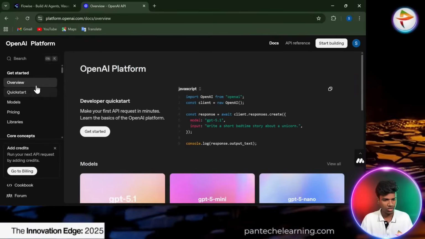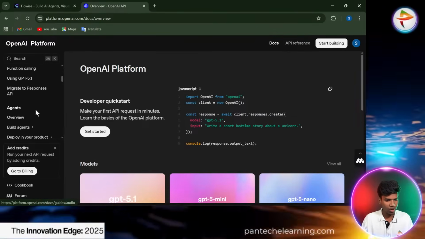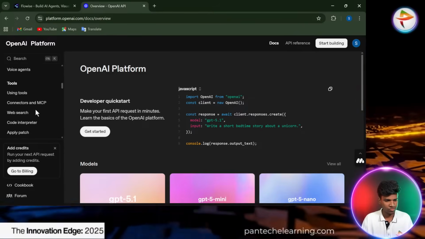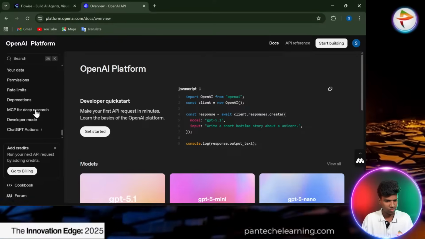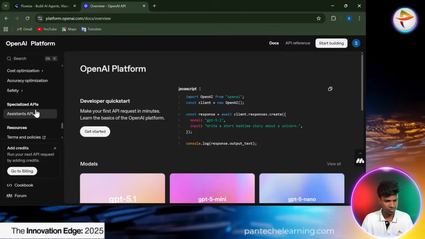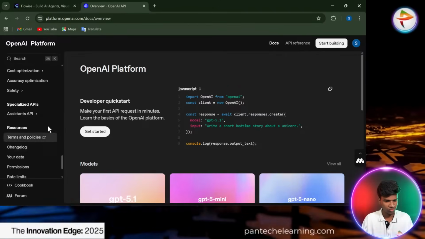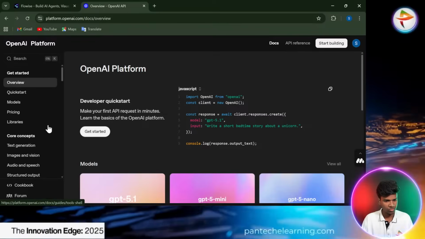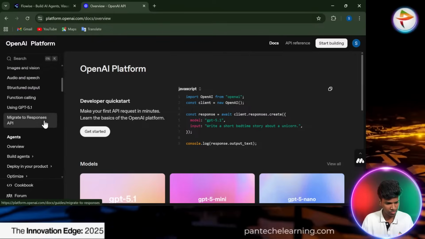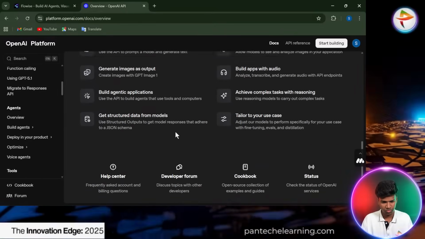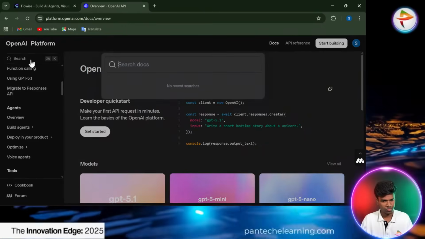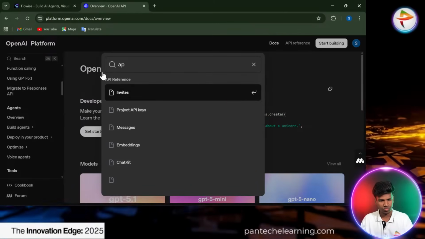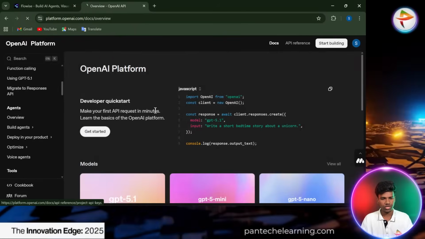Now it's here. Once you scroll up and down, yeah, the project API keys.